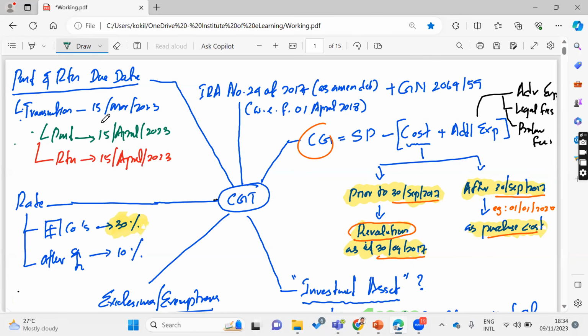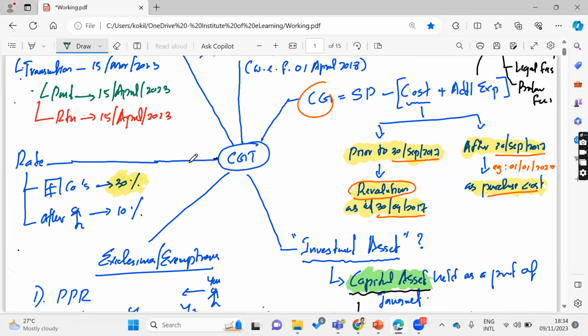Then if you have, let's say, 5-10 capital gain transactions within 1 month, then within 1 month again, one return, you can accommodate all these transactions. Let's say January month, you are having a few capital gain transactions. Let's say පහක් තියෙනවා. ඒ ඔක්කොම එකතු කරලා then you can submit before end of February, right? Let's say you are having 10 transactions in the month of March, before end of April you can submit the return. Likewise, within 1 month you have to submit the return, right?